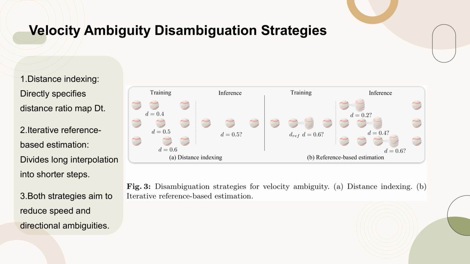Part B depicts iterative reference-based estimation, which divides the complex interpolation for long distances into shorter, easier steps. This strategy enhances the traditional VFI function by incorporating a reference image and its corresponding distance map, thereby reducing uncertainty in each step. Both strategies are designed to be plug-and-play, seamlessly integrating into existing VFI models without necessitating architectural modifications.